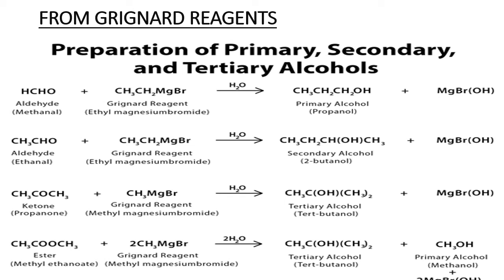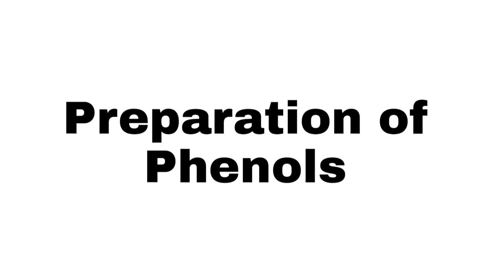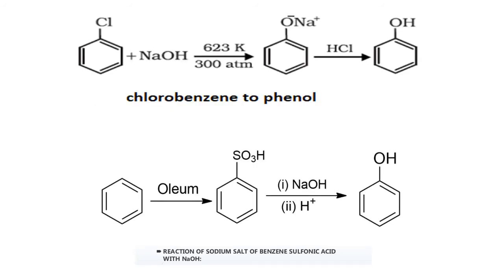So alcohols are prepared by various methods. Now we'll go for the preparation of phenols, starting from chlorobenzene. Chlorobenzene is not directly converted into phenol because it is very unreactive and very difficult to convert. So what we will do is convert it into another compound that is more reactive plus easy to handle. This is called sodium phenoxide. Sodium phenoxide is a very reactive compound and easy to handle. Plus it is a kind of salt.